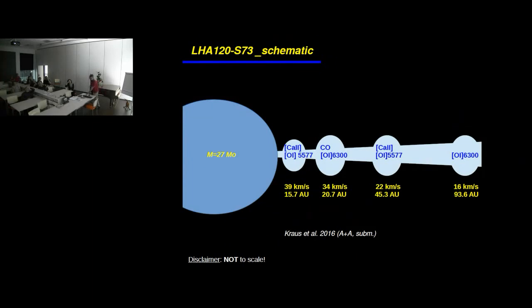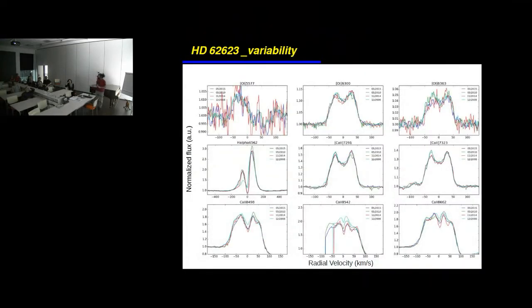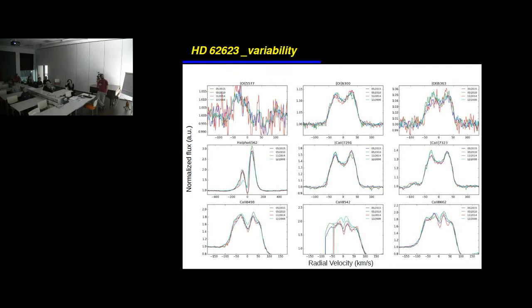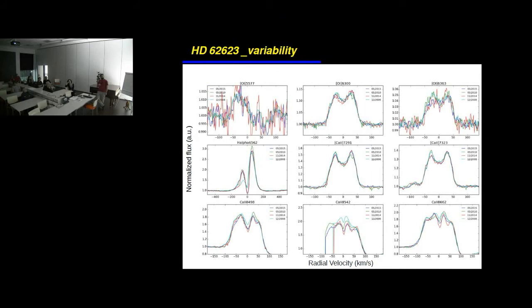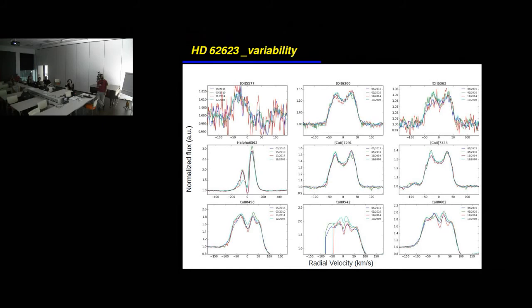Now, proceeding to some galactic objects, another object that we are following is HD 62623. Again, we can see that there are oxygen, calcium lines here also, H alpha. Now, this is a feature that needs further investigation. I think it doesn't relate really with the 5577 oxygen line. It should be something else. But nevertheless, we see that the star presents very stable profiles along 2008 up to 2015.